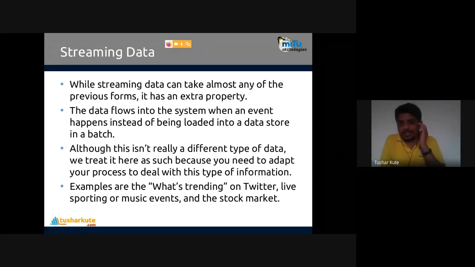Streaming data can take almost any of the previous forms, and it has its own properties. The data flows from a system when an event happens, instead of being loaded into a data store in a batch. Although this isn't really a different type of data, streaming data means data that is live, running on the net. You need to adapt the data process to deal with this type of information. Examples are what's trending on Twitter, live sports, music events, the stock market: live, changing data.